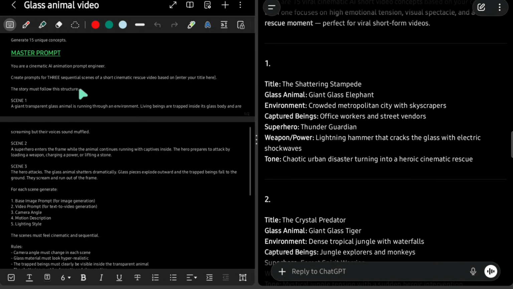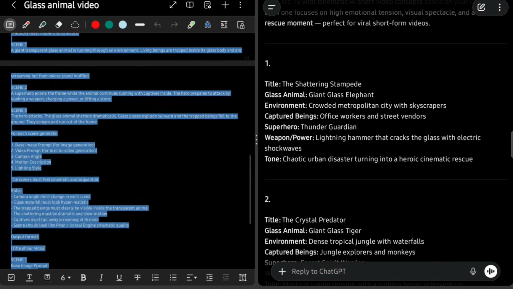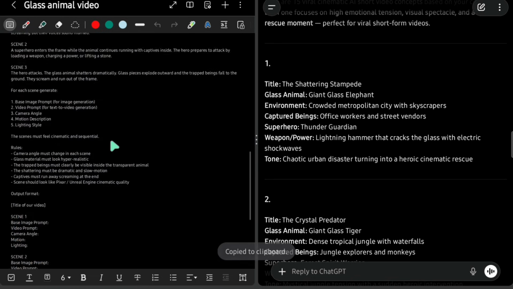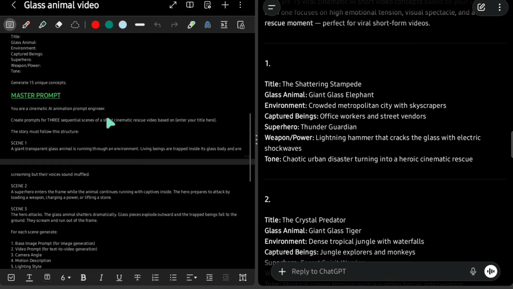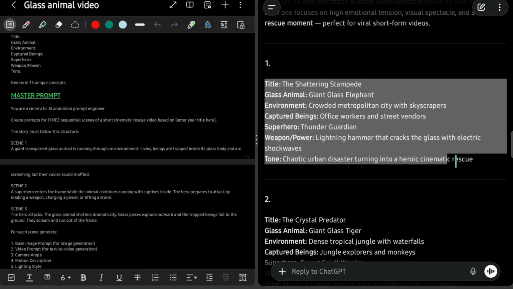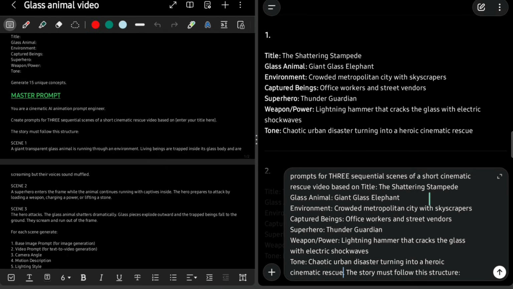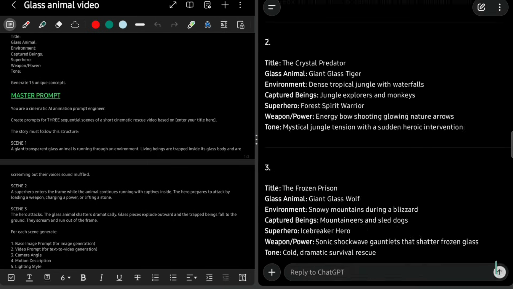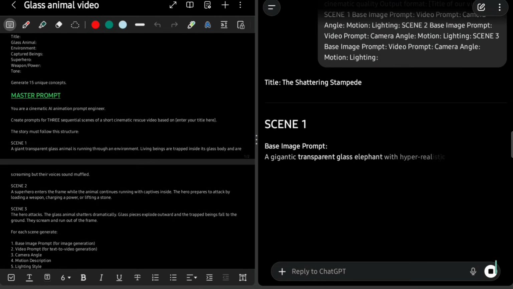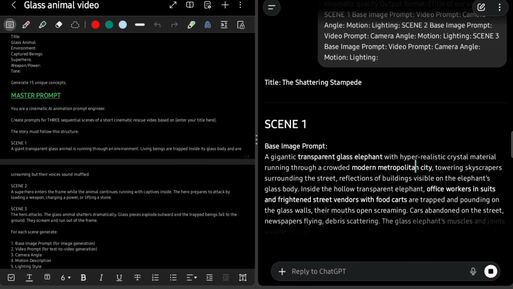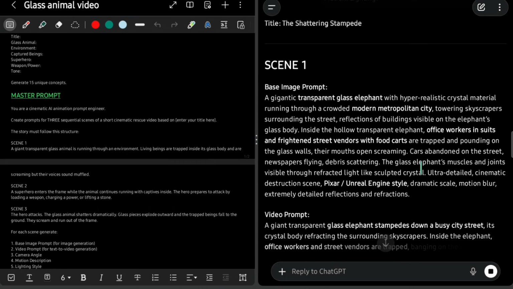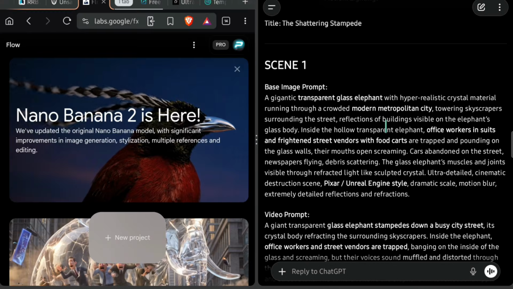Now for the image and video generation process, go back to the prompt pack and copy prompt number 2, which is the master prompt. Copy the entire prompt and paste it into ChatGPT. In the second line of that prompt, you will see a section that says, "Enter your title here." Simply copy the title you selected earlier and paste it in that line. Once you paste the title and run the prompt, ChatGPT will automatically generate scene-by-scene prompts for your video. These prompts will include image prompts for every scene, and also video prompts that contain camera angles, motion instructions, and lighting details.